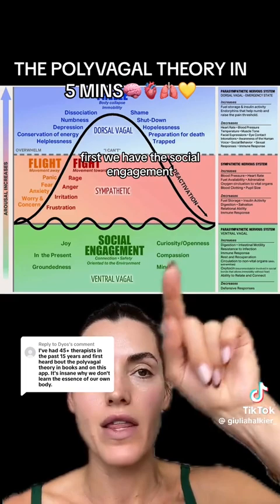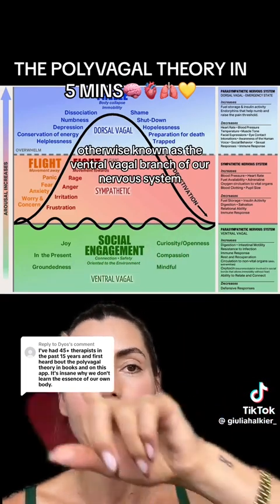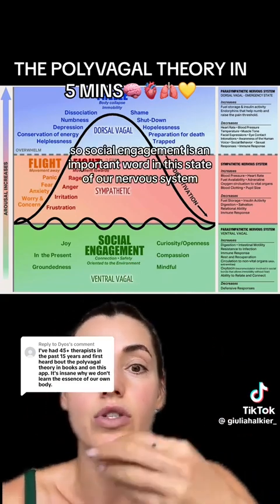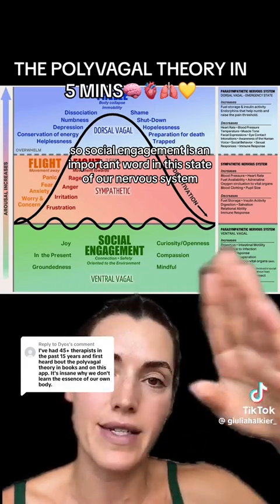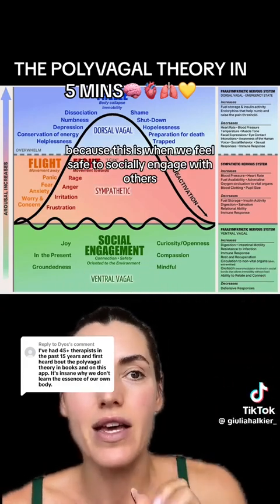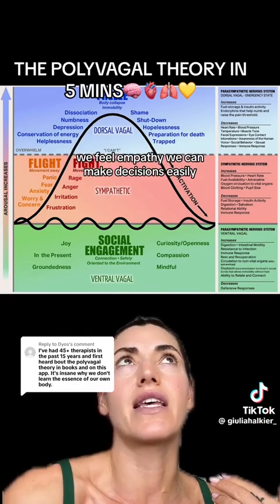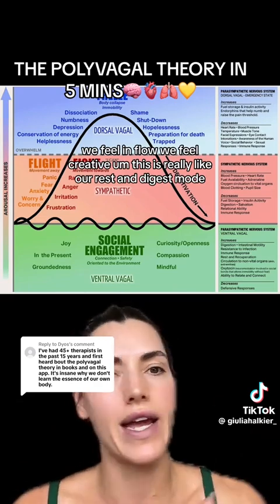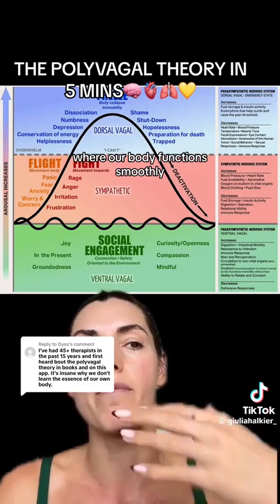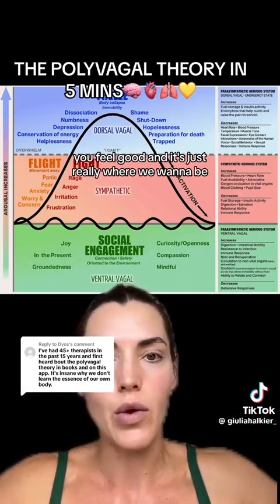First, we have the social engagement, otherwise known as the ventral vagal branch of our nervous system. This is where we feel calm, we feel safe, we feel connected. Social engagement is an important word in this state because this is when we feel safe to socially engage with others. When we are in this state, we can interact with others, we feel empathy, we can make decisions easily, we feel in flow, we feel creative. This is really like our rest and digest mode where our body functions smoothly, you feel good, and it's really where we want to be.